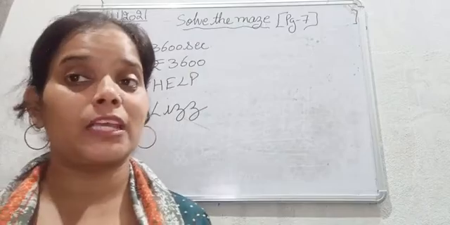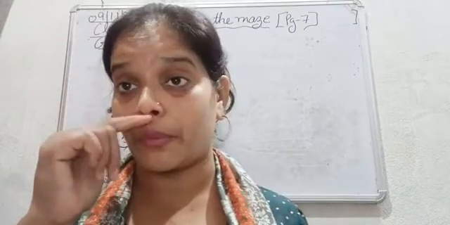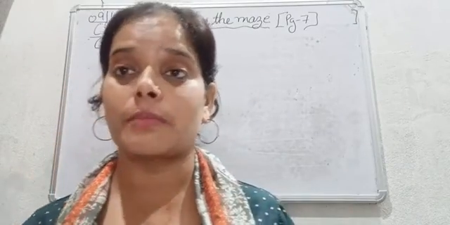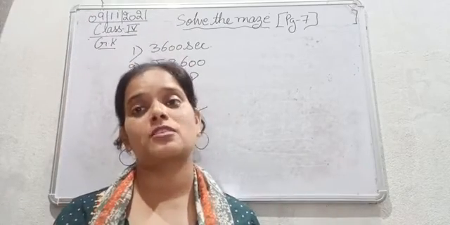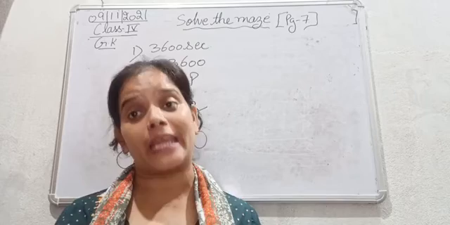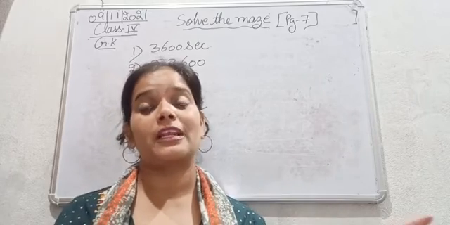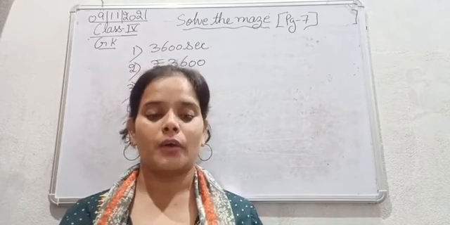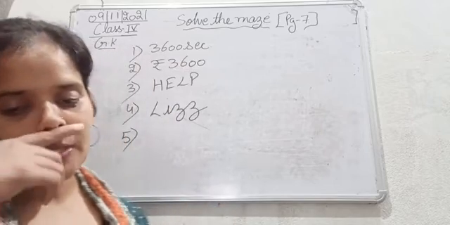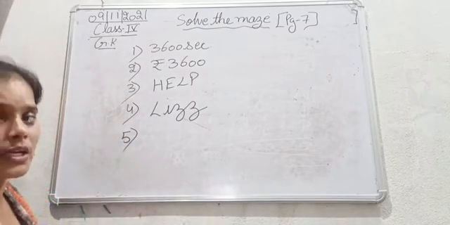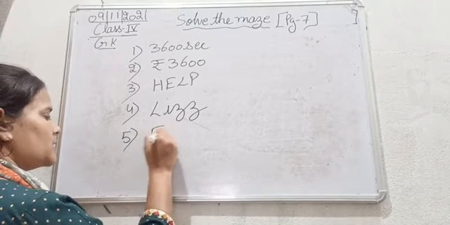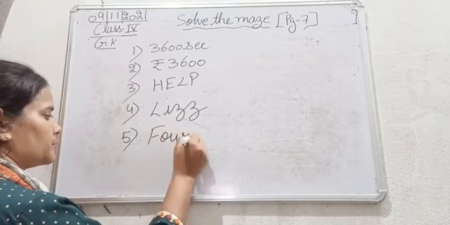Okay, so that means a leap year always comes after every 4 years. So that means if Jenny's birthday falls on 29th February, her next birth date will come after 4 years. Okay, so her birthday comes once in dash years, that is 4 years. So the answer for the fifth one is 4.